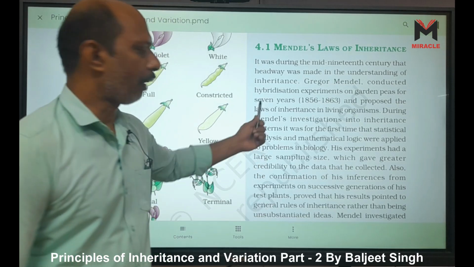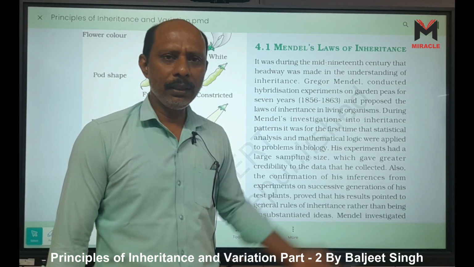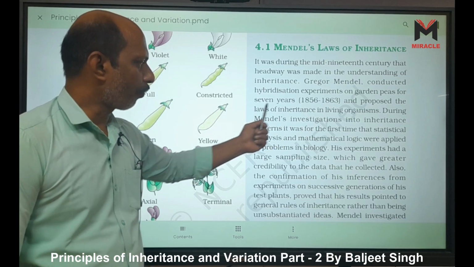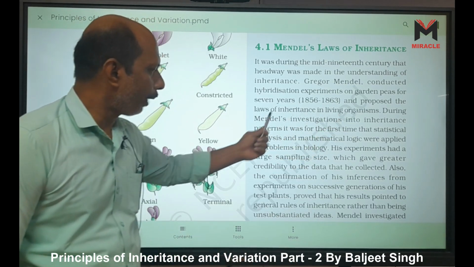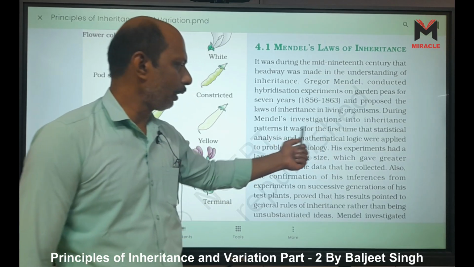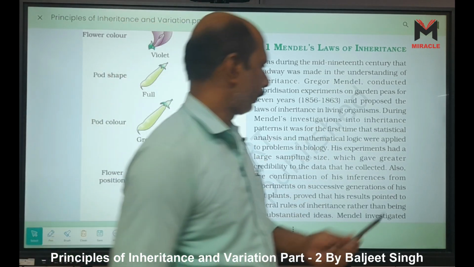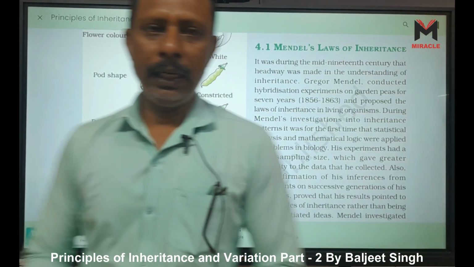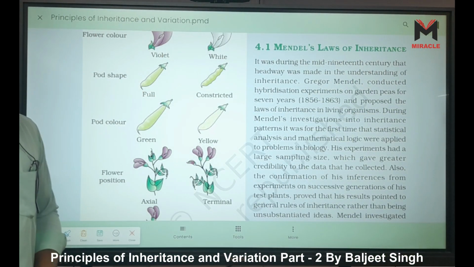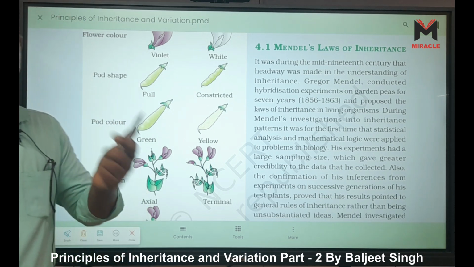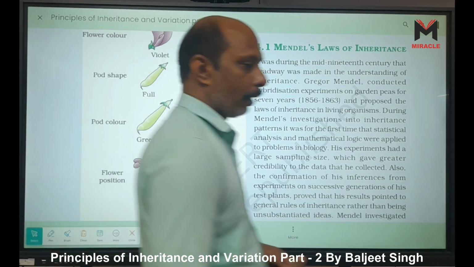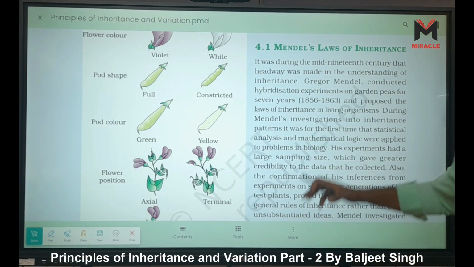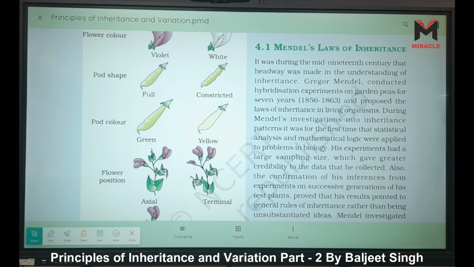Garden peas for 7 years from 1856 to 1863, and proposed the law of inheritance of living organisms. During Mendel's investigation into inheritance patterns, it was the first time that statistical analysis and mathematical logic were applied to problems in biology, and that is the reason for, we can say, the failure of Mendel. Mendel did not fail, but he did not convince his contemporary scientists, right? They did not agree with this.